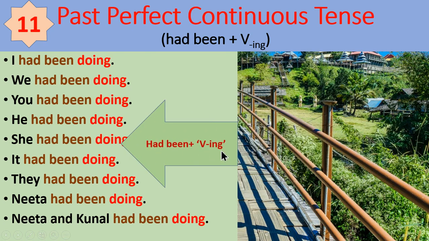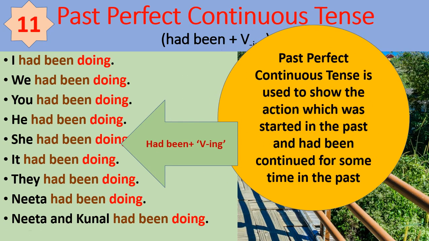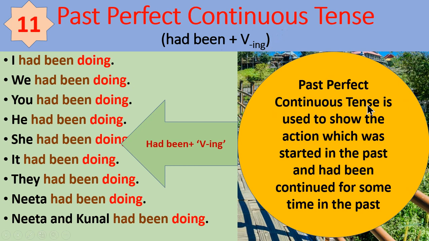So had been plus VING is common for all subjects. Past perfect continuous tense is used to show an action which was started in the past and had been continued for some time in the past.